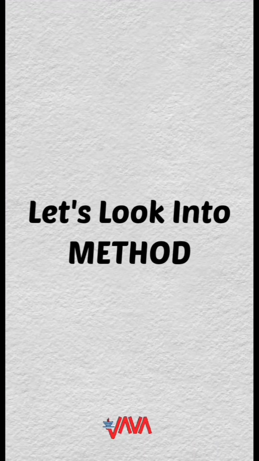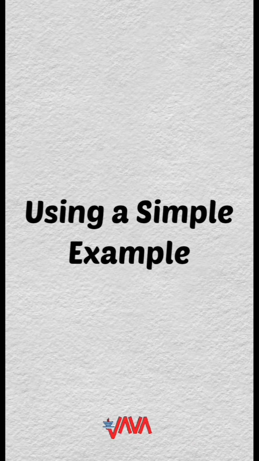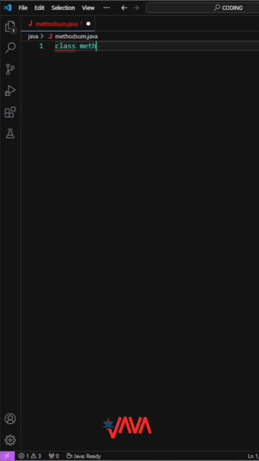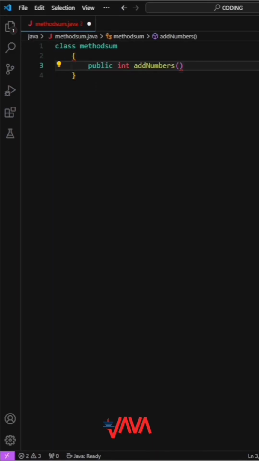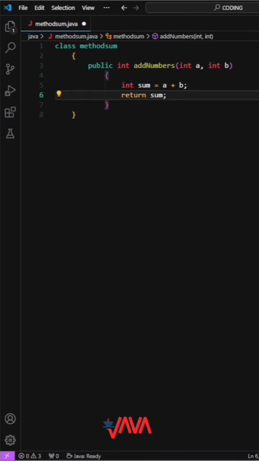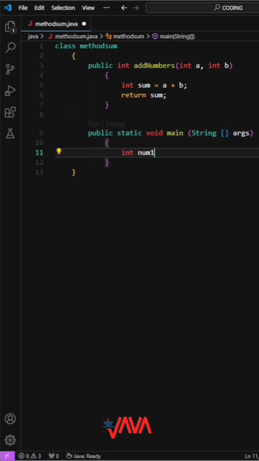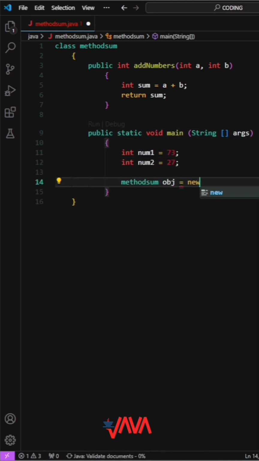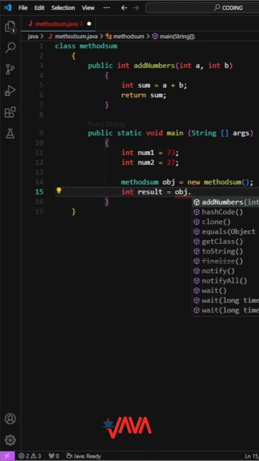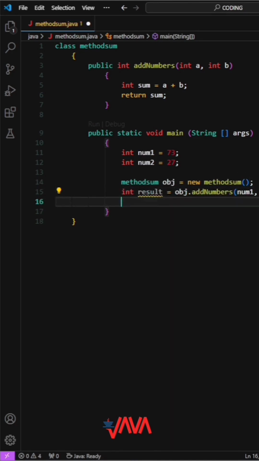Let's look into the method using a simple example. Here Sum is the class. It has a method named addNumbers that takes two parameters, a and b, which adds them and returns the sum. In the main method, we create an instance of Sum, SumObj, and call addNumbers with two numbers and print the result. Here number 1 is a and number 2 is 27, and the result is 100. That's how methods are used in Java to perform tasks efficiently.